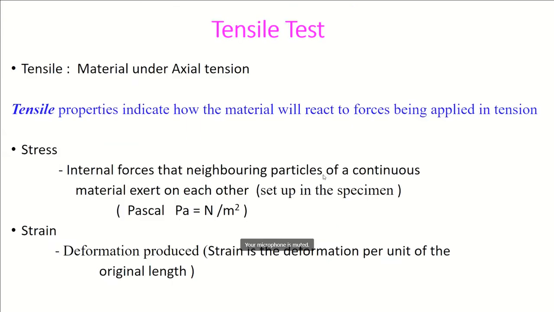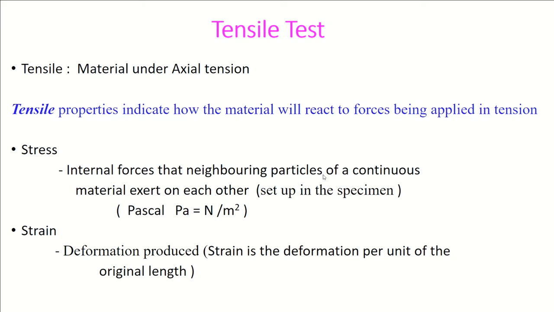First, we will discuss tensile. The word tensile means the material undergoes axial tension. Load is applied in the central or principal axis of the body. And tensile properties indicate how the material will react to forces being applied in tension. Normally, we will deal with stress and strain, although there are many parameters which I will now explain.